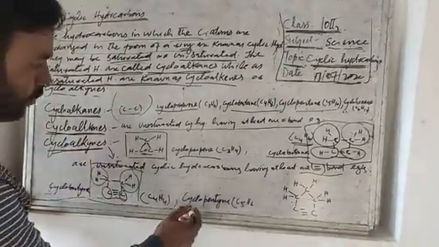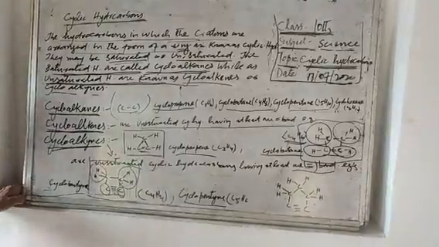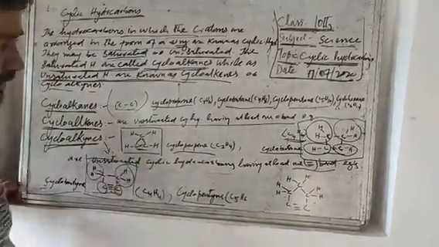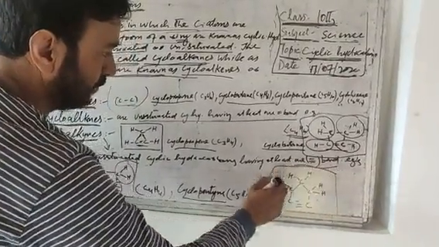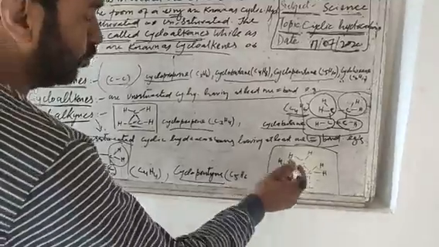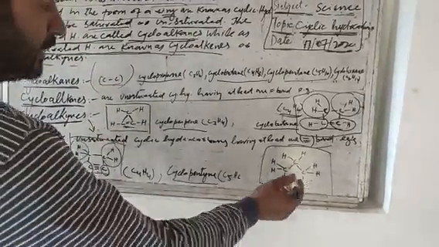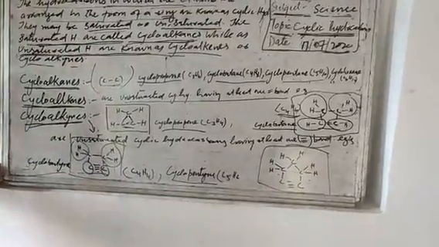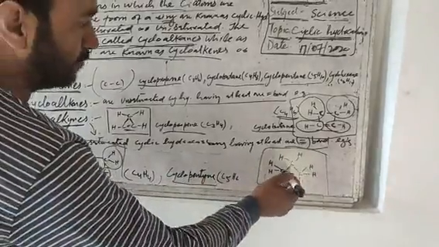And one more example, cyclopentyne C5H6. Here we can see the structural formula of this. Two carbon atoms are linked with one another by triple bond, and these two carbon atoms are linked with two other carbon atoms by single bonds, and these other two carbon atoms are linked with one carbon atom by single bonds.